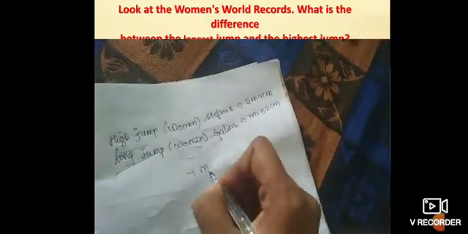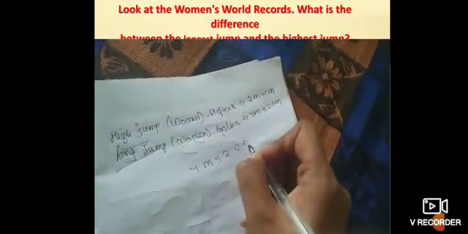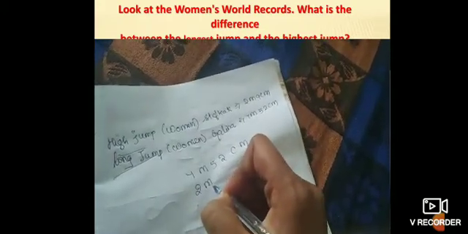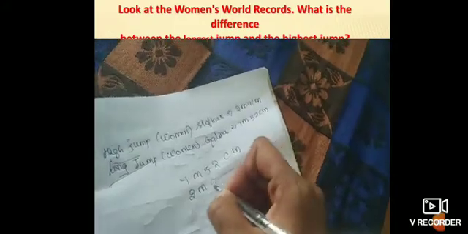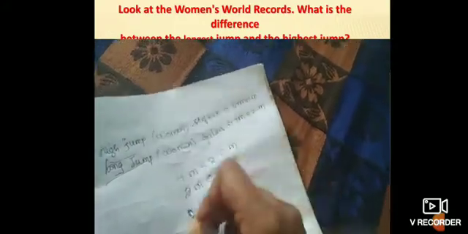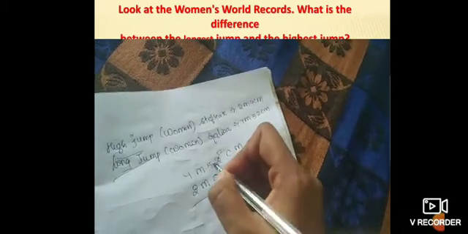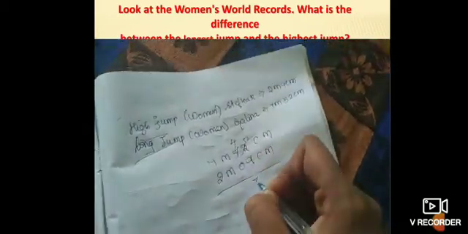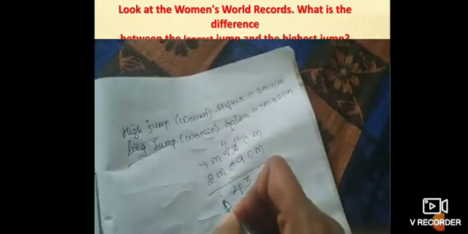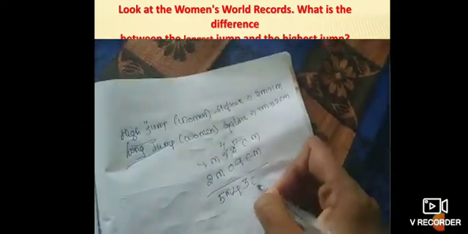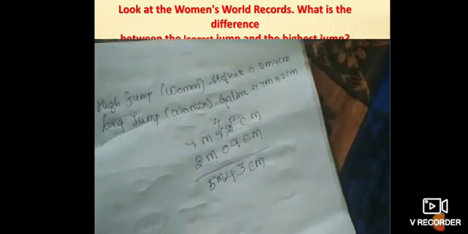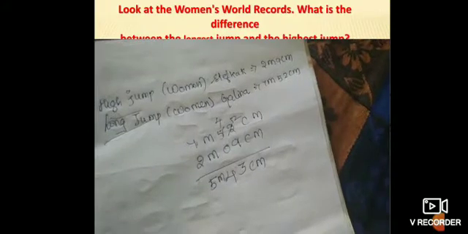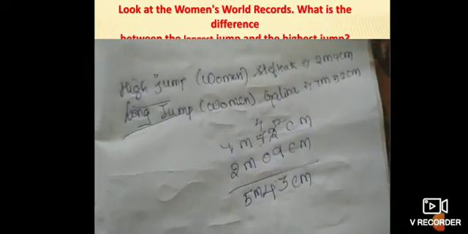So the longest jump is 7 meter 52 centimeter. The highest jump is 2 meter 9 centimeter. So 12, 4, right? So 10, 11, 12, 3, 4. So 5 meter 43 centimeter is the difference between the longest jump and the highest jump. This is your fourth problem.